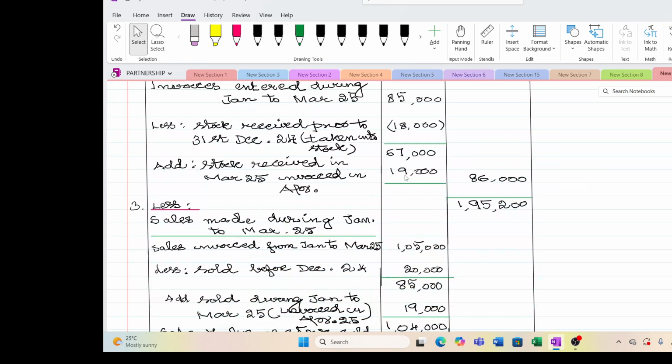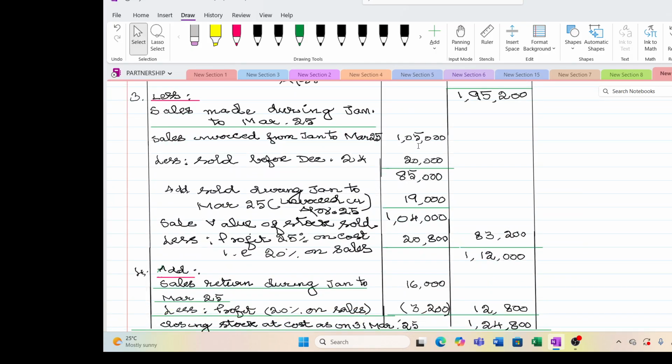So you have to add to sales made during Jan to March 25. Hope you are clear with this, because 1,05,000 is the invoices made. Out of that, 20,000 was already sold, and the 19,000 which is sold is not taken into 1,05,000. So I have added back. So now 1,04,000 is the actual value of goods sold, dispatched, and delivered.